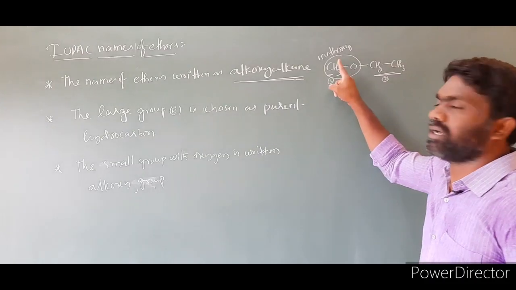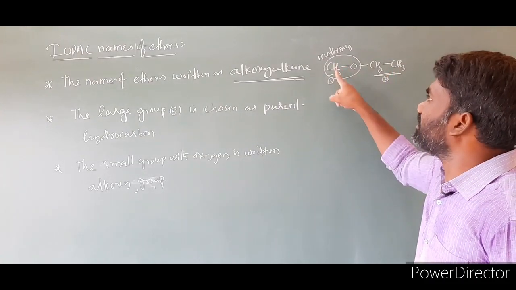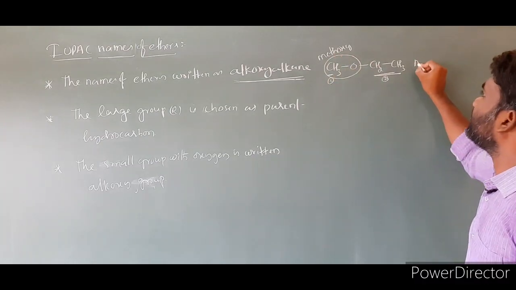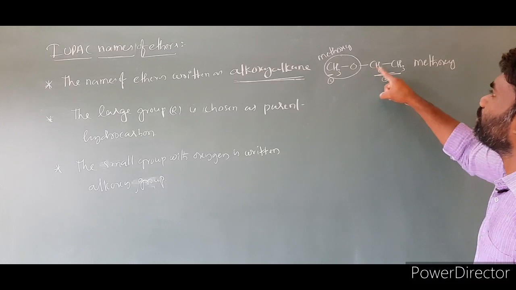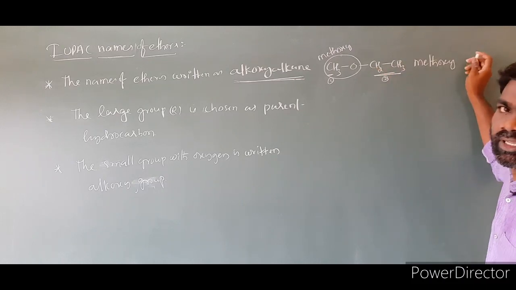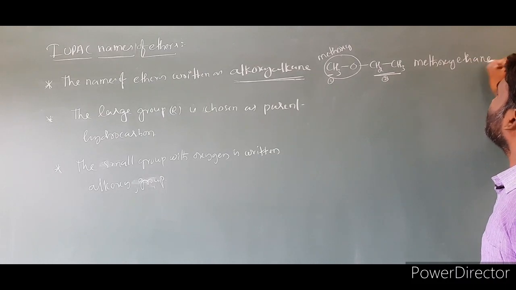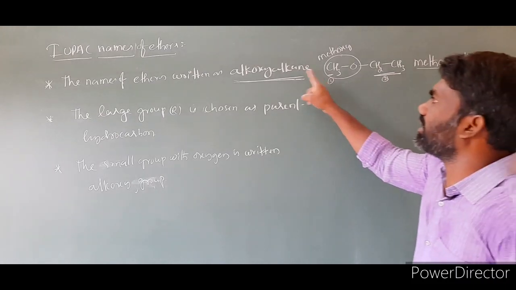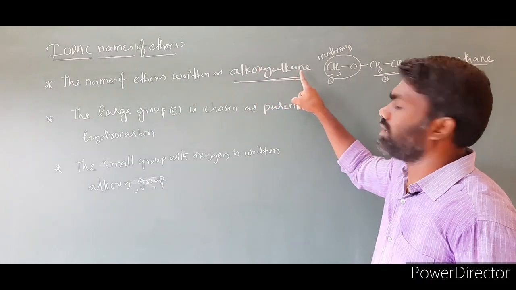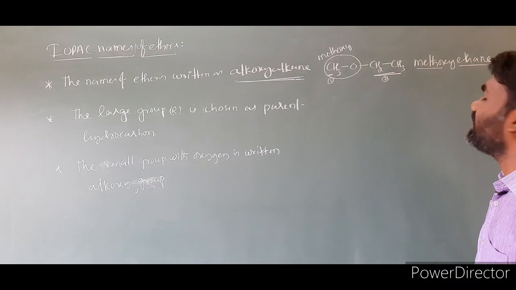First we write the alkoxy group, then the parent hydrocarbon. The alkoxy here is methoxy. With 2 carbons, we write ethane. So methoxyethane: alkoxy alkane.